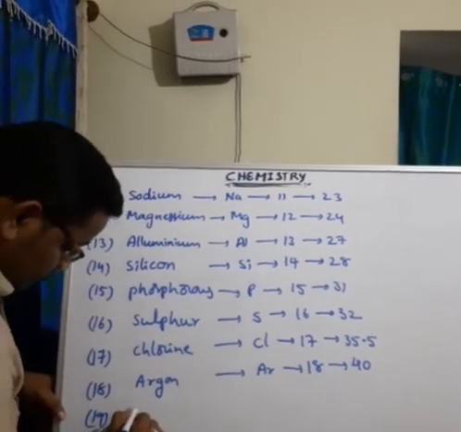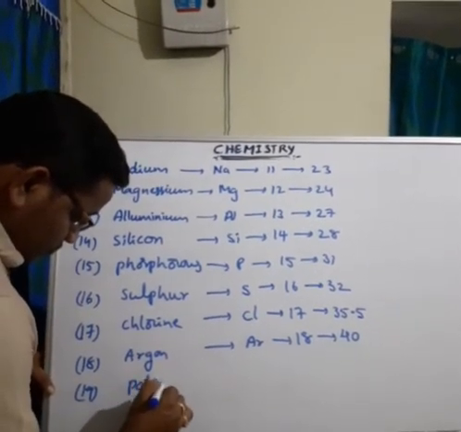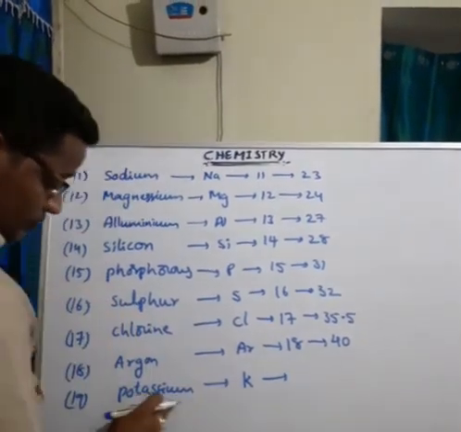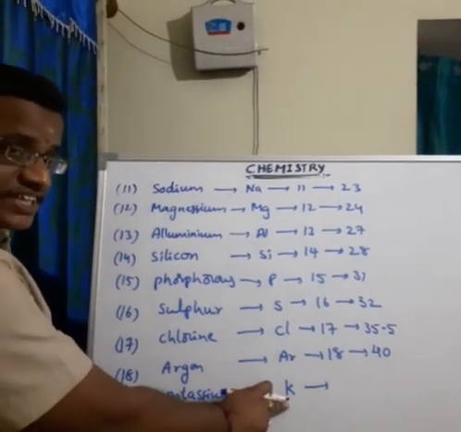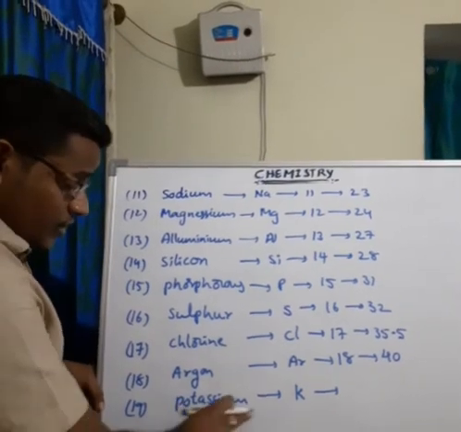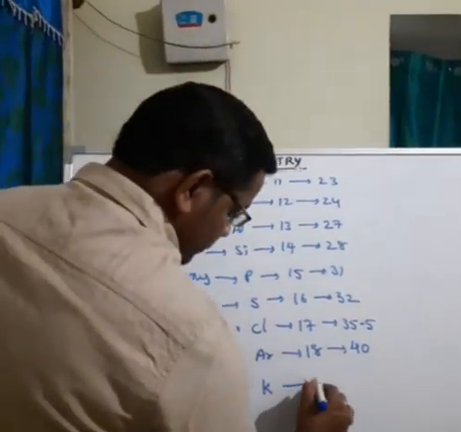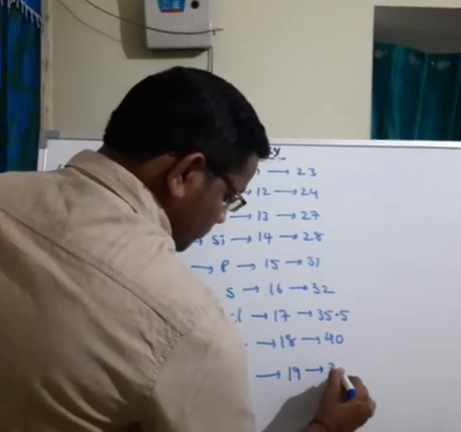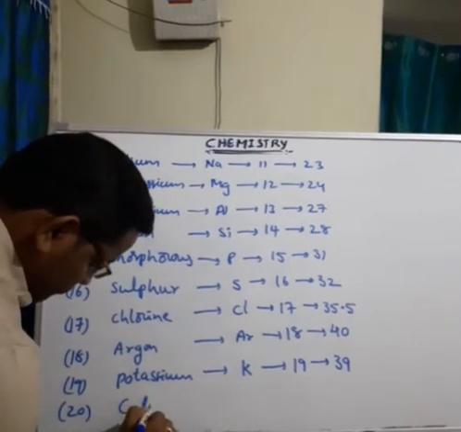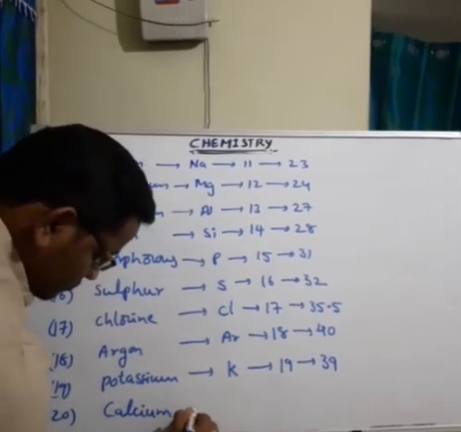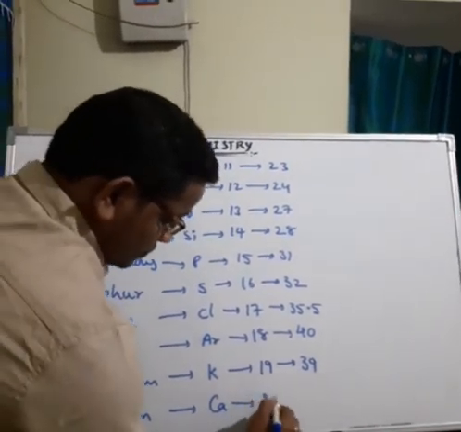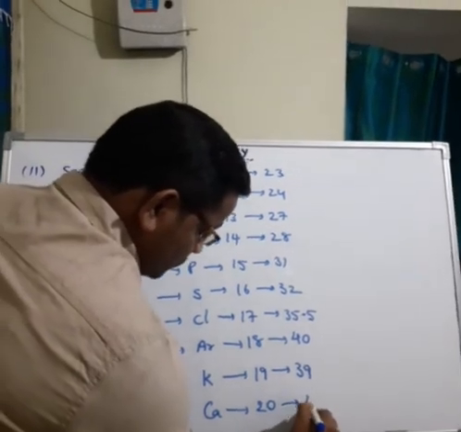Next 19, potassium. Symbol is K. Here also, K is taken from the Latin name of potassium, which is kalium. From that word they take the symbol K. Atomic number is 19, mass number is 39. Next 20, calcium. Symbol Ca. Atomic number is 20, mass number is 40.